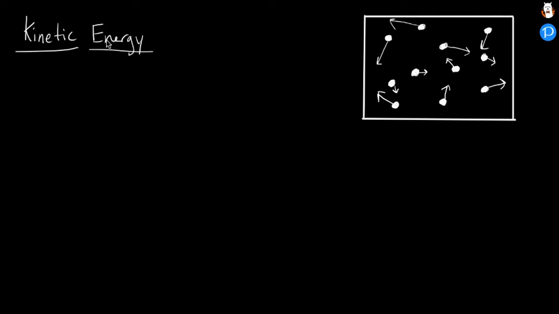Let's talk about kinetic energy and temperature of gases. So let's say I've got a container here, and in this container I've got a sample of gas, and within there we know that those particles of that gas are in constant motion. They are moving around all the time, bouncing off the walls of the container, bouncing off of each other. And some of them maybe have faster velocities than some other ones, but on average they have a specific amount of energy between them all.